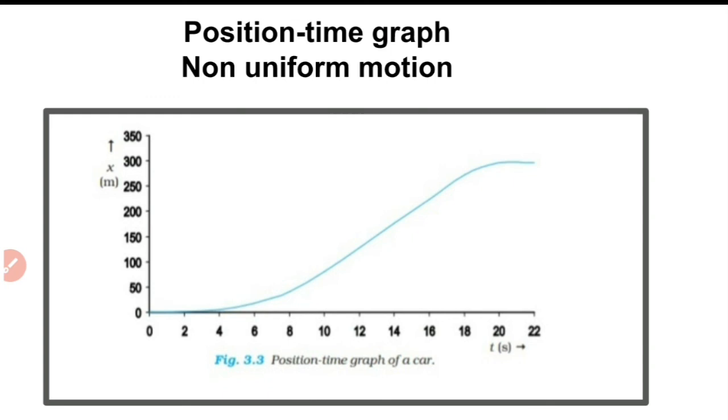Okay, there can be any curvature. There is no specific curvature for a non-uniform motion. It can be in any shape. So a curved position time graph shows non-uniform motion. So in both ways you should learn. That is, if somebody asks you what is the shape of the graph, you should be able to say. If the shape of the graph is given, you should be able to identify the type of motion also. Okay, so further graphs we will be discussing, we will be studying in this chapter. So you should be thorough with each and every graph.